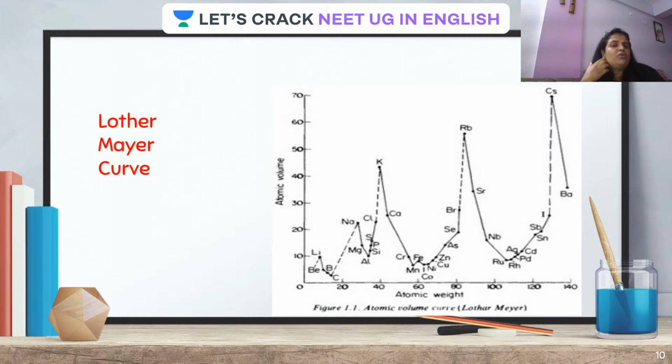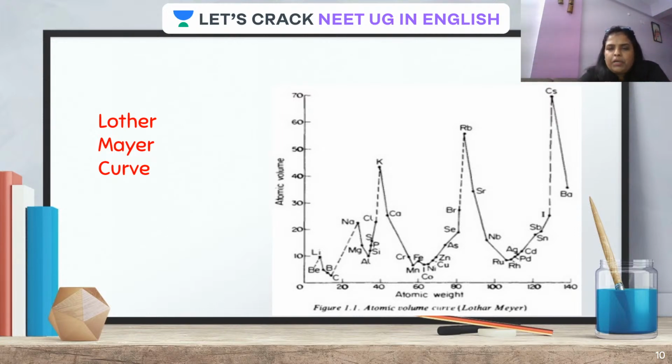See, no doubt Mendeleev could not take much help out of it, but yes, he tried. He took a lot of help from this Lothar Meyer curve. See, you can straight away see that on the y-axis he had taken atomic volume, and on the x-axis Lothar Meyer had taken atomic weight. So what did Mendeleev see? Mendeleev ने नीचे देखा. ध्यान से सुनना. मेंडेलीव ने नीचे देखा. उन्होंने देखा, like atomic volume is drawn with respect to atomic weight.